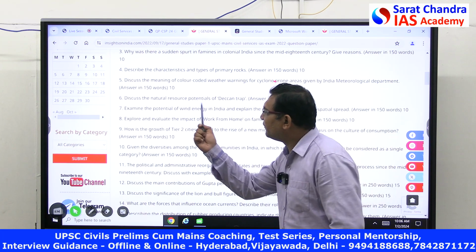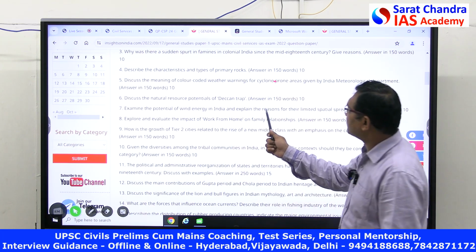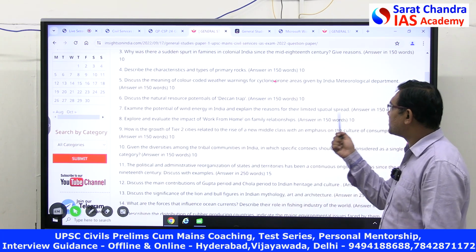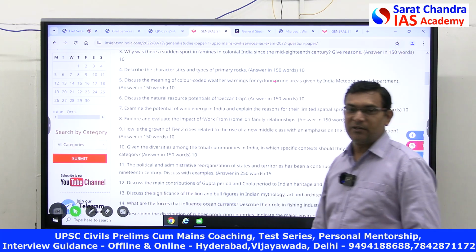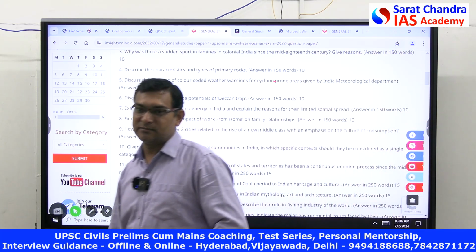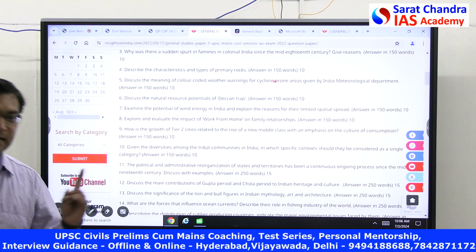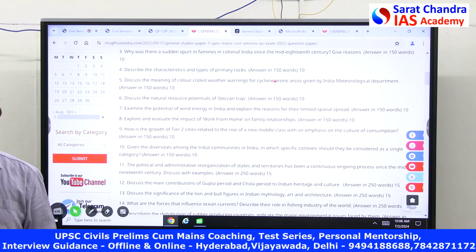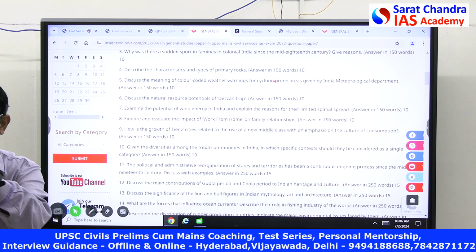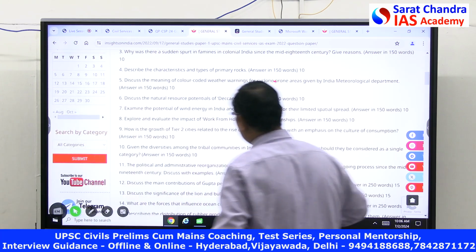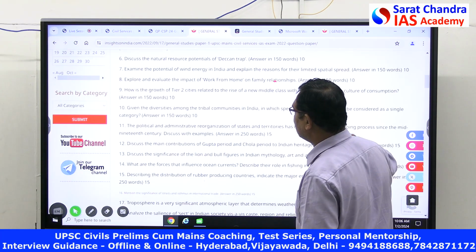Explain the potential of wind energy in India. Explain the reasons for their limited spatial spread. Where do you study wind energy? Environment. Wind energy is mostly environment, yes or no? So can I say it is an environmental question asked in GS paper 1? I'll show you more.